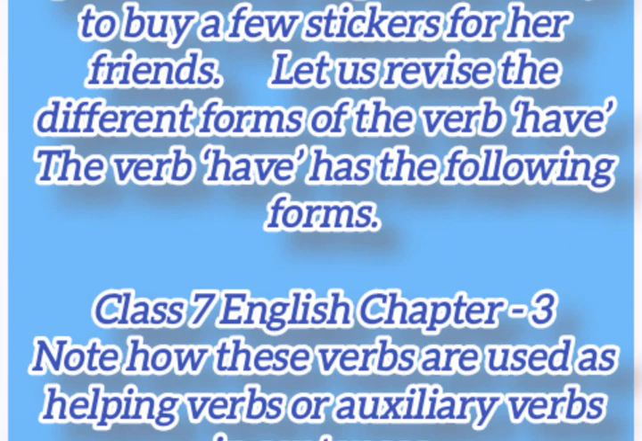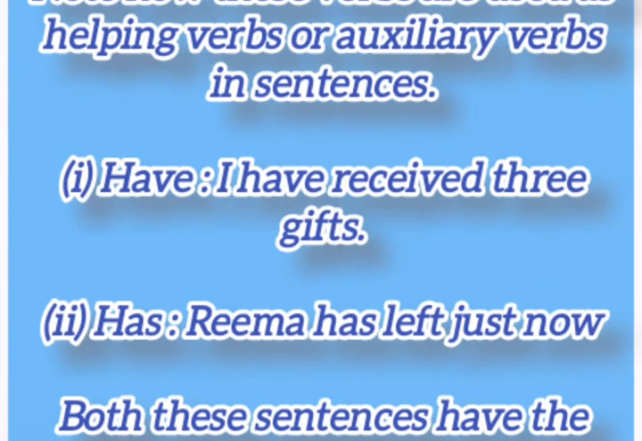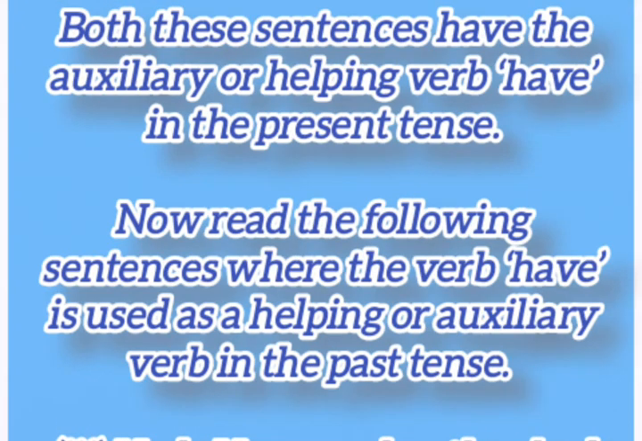Class 7 English, Chapter 3. Note how these verbs are used as helping verbs or auxiliary verbs in sentences. 1. Have: I have received 3 gifts. 2. Has: Rima has left just now. Both these sentences have the auxiliary or helping verb have in the present tense.